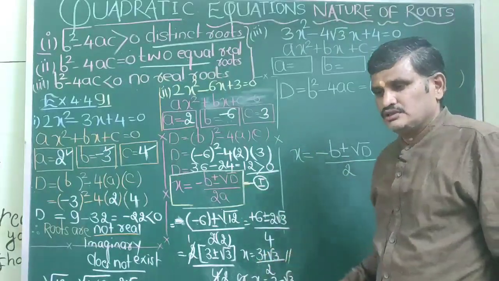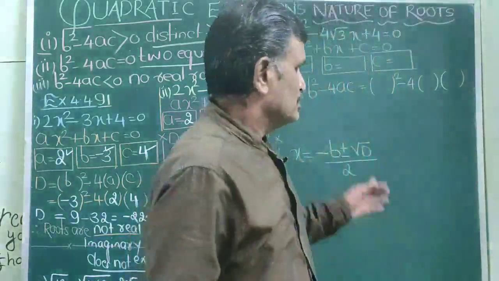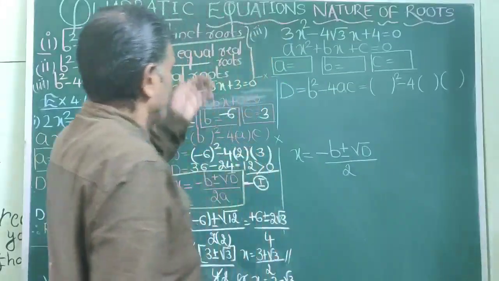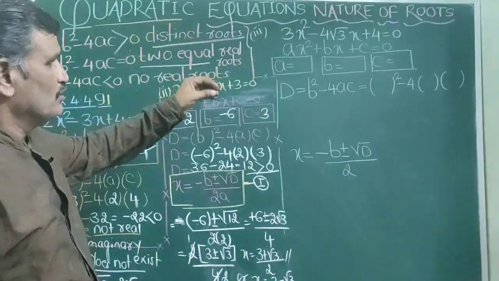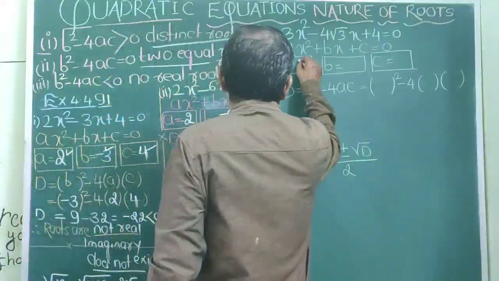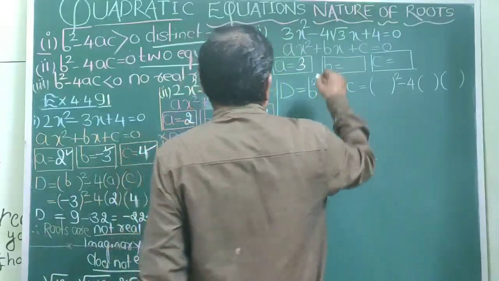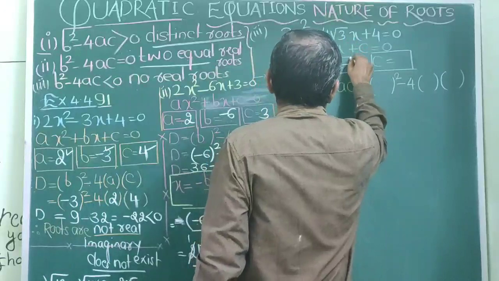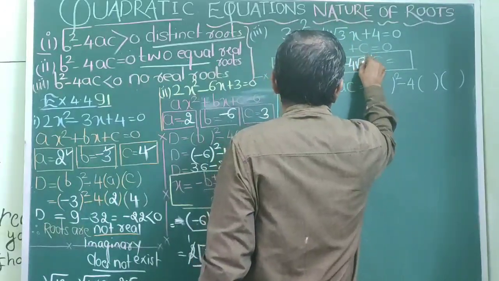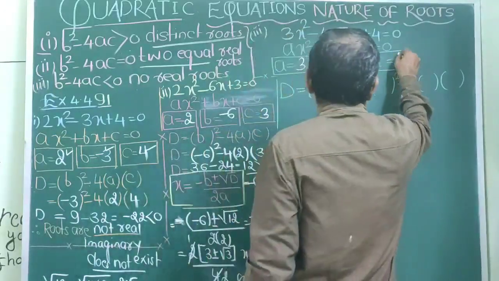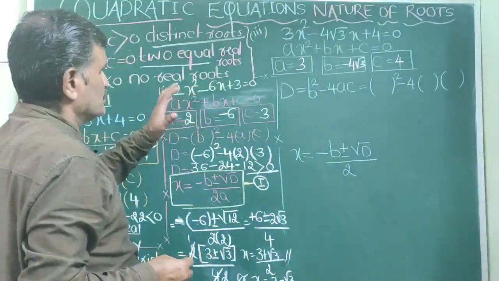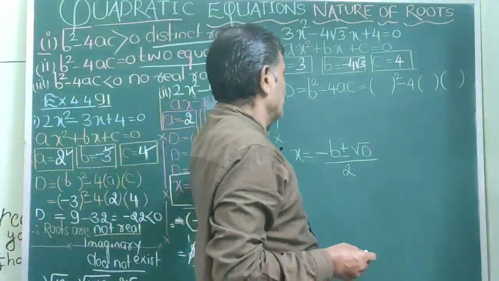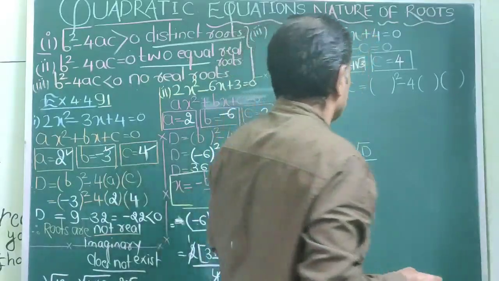Third equation's nature we will see. If at all you want to see the nature of the third equation, first find out a is how much: 3, b if you want: minus 4 root 3, c if you want: 4. So first step is over. What is that first step? Write the values of a, b and c.